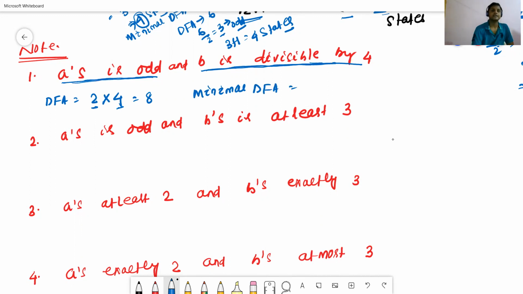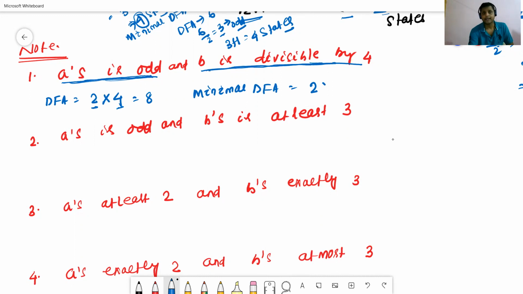How many states will be required? Number of a's odd means it is a divisibility problem. In this case, number of a's odd means 2 states. See here, number of a's odd means 2. Now I will calculate.